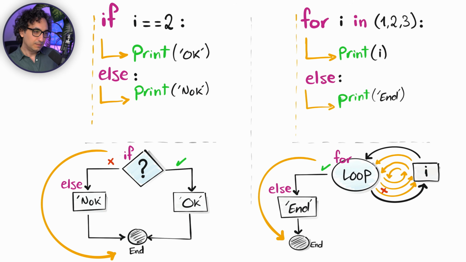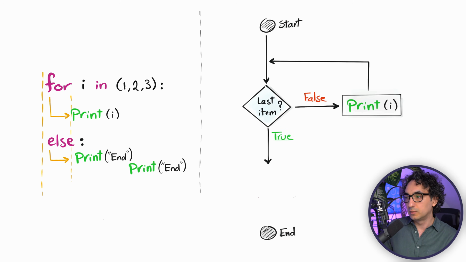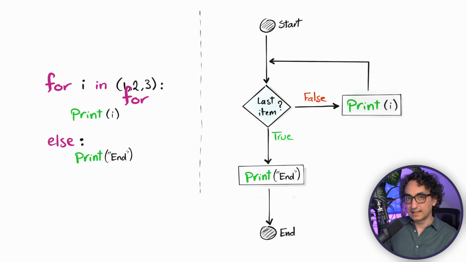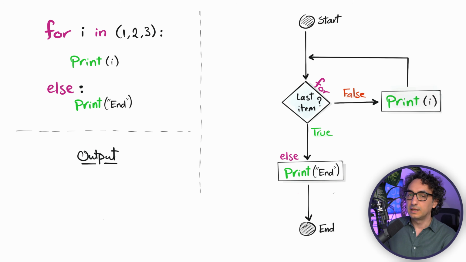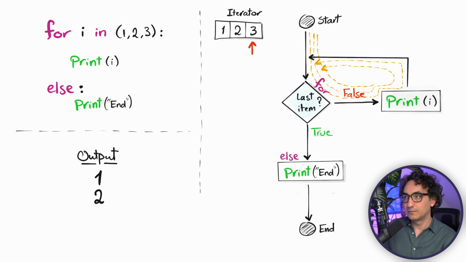So now let's go deeper in order to understand how this exactly works. Again, we have this example where we have the three values, and now we add an else statement where we print an end. So this block of code can be executed if we reached the last item. Now if you go and execute it, the usual is gonna happen. Python is gonna ask, what is the next item? We will get 1, and then we're gonna print it. Then ask again for the next item, we will get 2, then print it again, and then the last iteration, it's gonna ask again for the next item. We will get 3 and print it in the output.